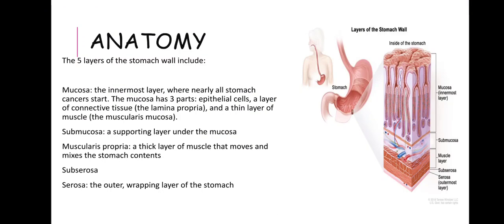Anatomy. The five layers of the stomach wall include the mucosa, submucosa, muscularis propria, subserosa, and the serosa.